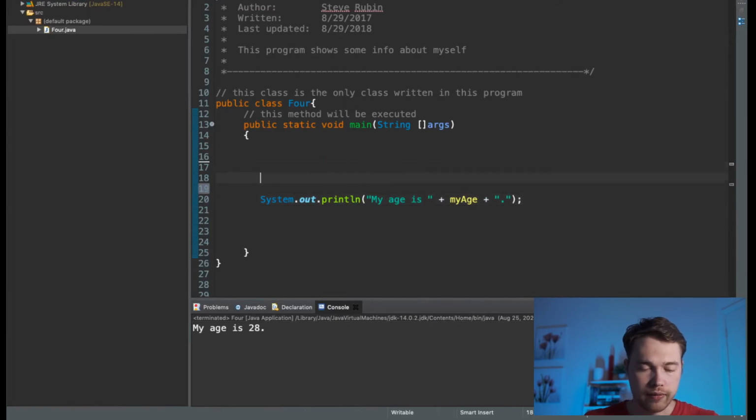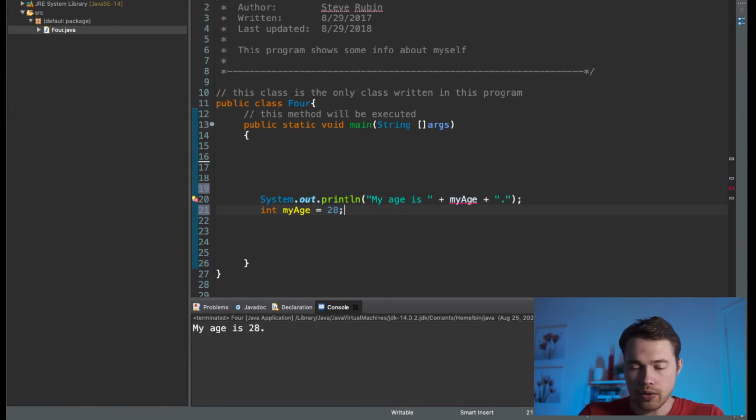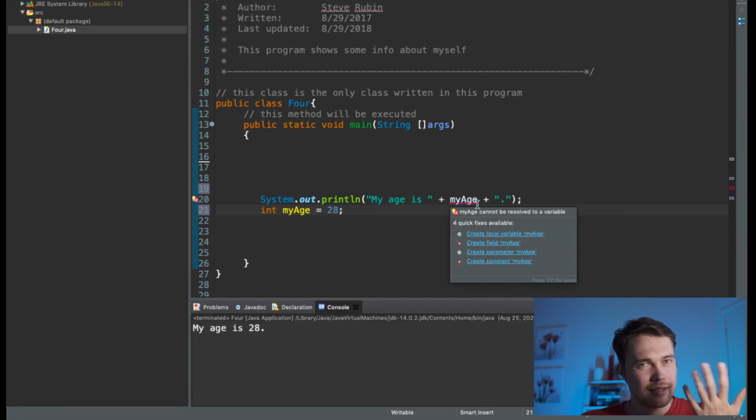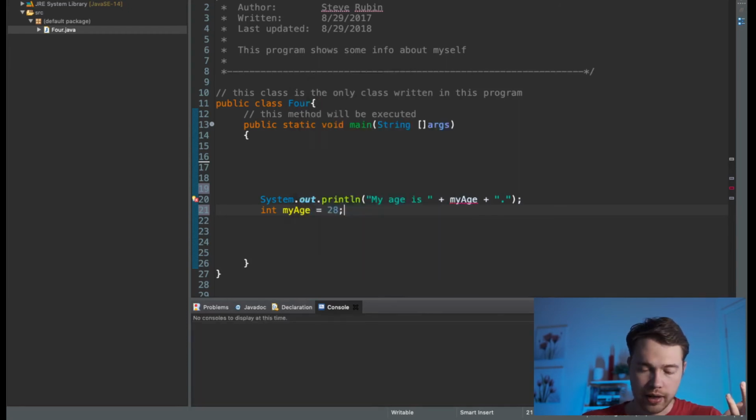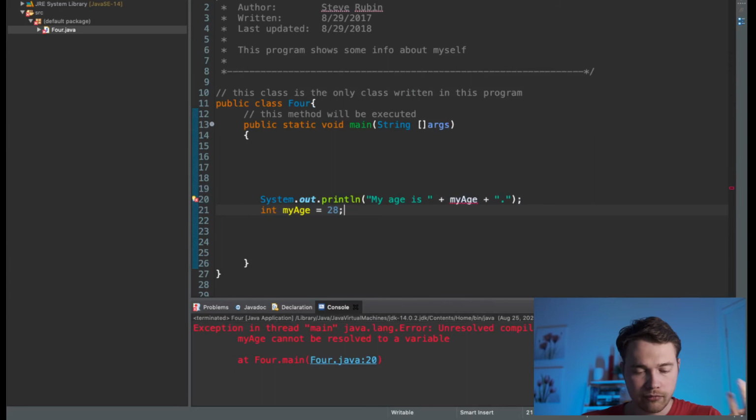By the way, one of the problems which you may run into. Check this out. What if I cut that and paste it later? Already you can see that it's underlining something. And technically nothing changed. You still have my age, which is 28, and you're trying to print out my age. So what would cause the problem? If I now try to print it out, error.